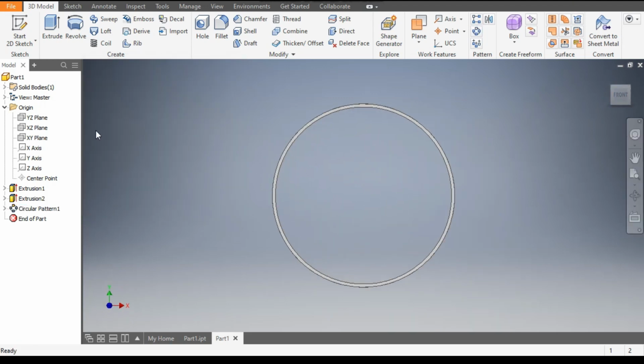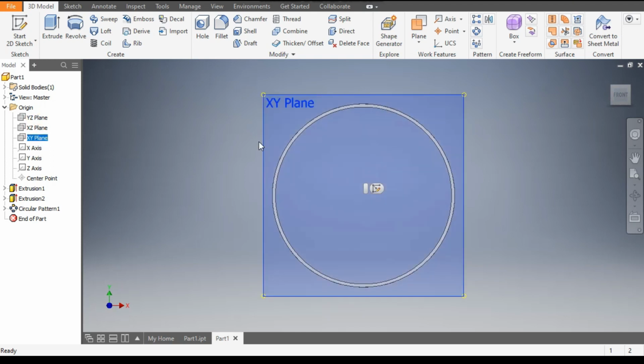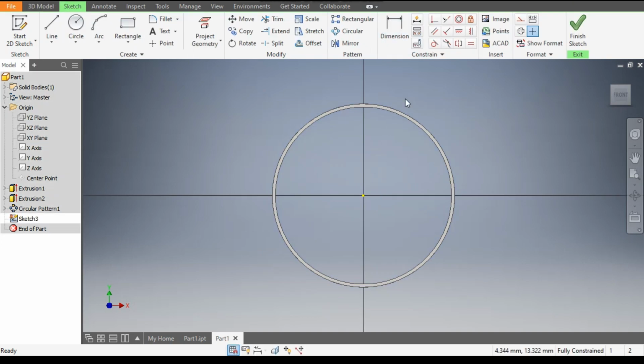Now from here select the XY plane and go to create sketch. Now select the rectangle profile and make a rectangle over here.